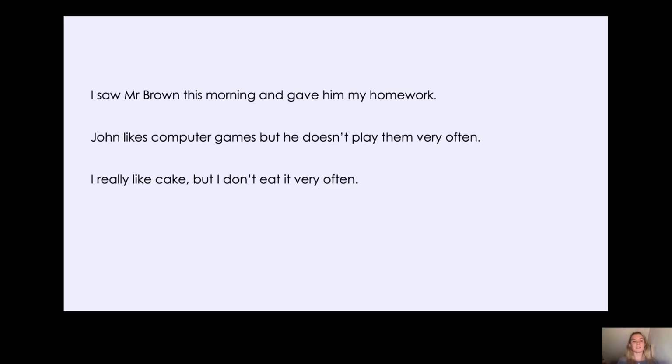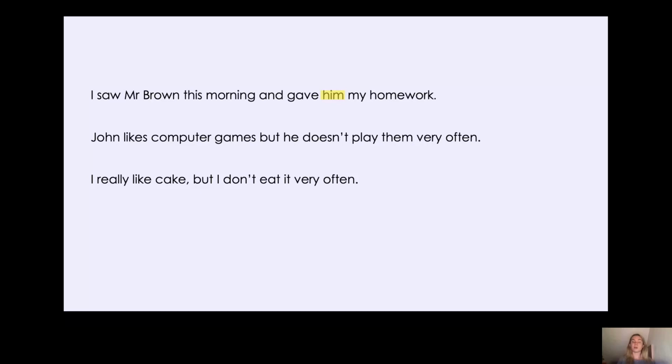So I saw Mr. Brown this morning. So I is the personal pronoun, the noun doing the action. Okay, I am the person that saw Mr. Brown. So Mr. Brown is the person receiving the action because he is the person that is being seen. So I saw Mr. Brown this morning and gave him my homework. Now, where is the object personal pronoun in that sentence? Fantastic. Yes, it's him, isn't it?